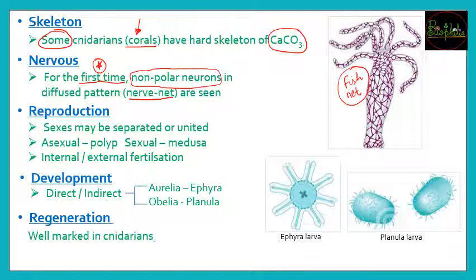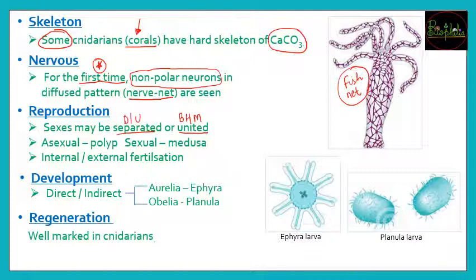Then for reproduction, the sexes are going to be separated or they can be united. If they are united, then it is going to be bisexual or hermaphrodite or monoecious. If they are separated, meaning male and female are in different bodies, then it is dioecious or unisexual.